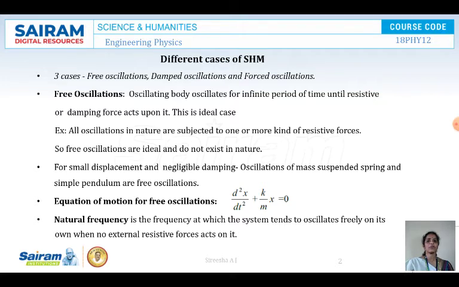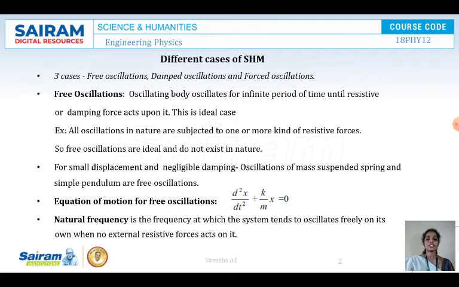Free oscillations are oscillations of a body which oscillates for an infinite period of time until resistive or damping forces act upon it. This is an ideal case. That means in nature any oscillation comes to rest because of resistive forces. This is an ideal case because we always have some air resistance which tries to bring the body to rest. So free oscillations are the oscillations which happen for an infinite period of time. All oscillations in nature are subjected to one kind or another of resistive forces. So free oscillation is an ideal concept.